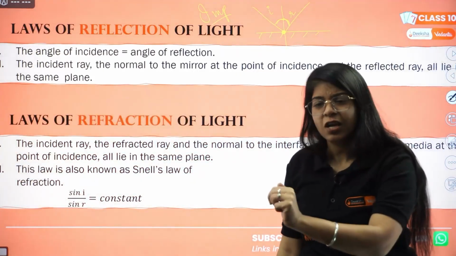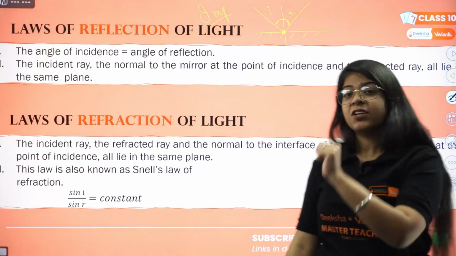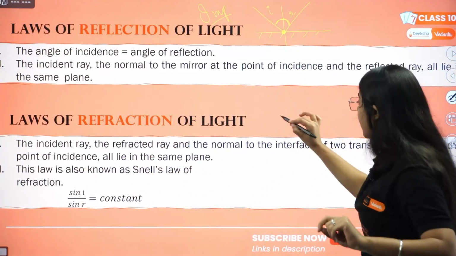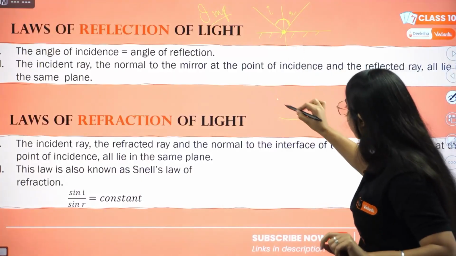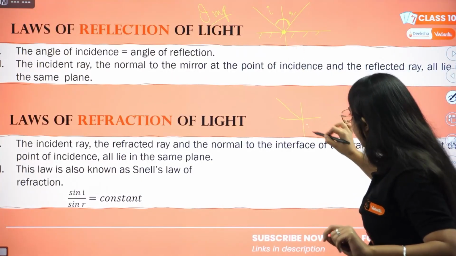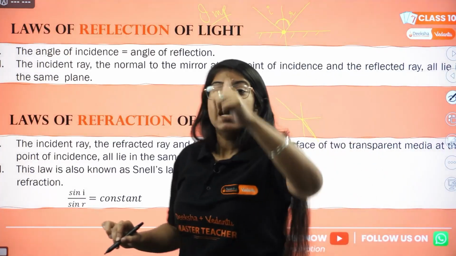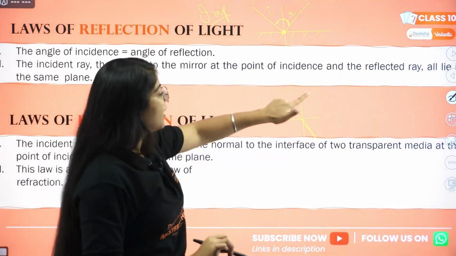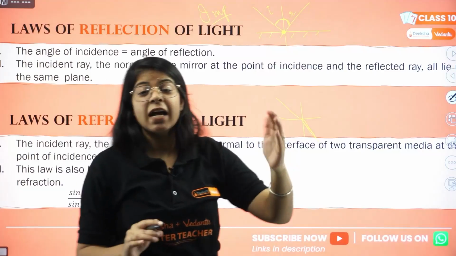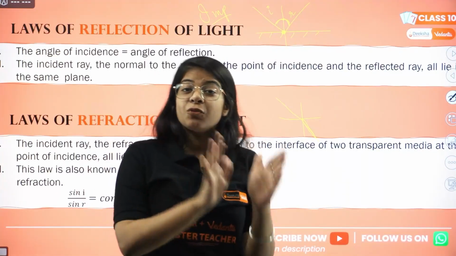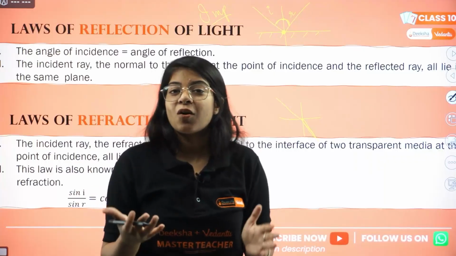Okay, then next we have the laws of refraction. Just like reflection, we have laws of refraction as well. Now refraction says the first law is the same, but here instead of bouncing back, the ray just passes. This is the normal, and it bends. There are two more things to remember, right? When the light goes from rarer to denser, it bends towards the normal. When light goes from denser to rarer, it bends away from the normal.